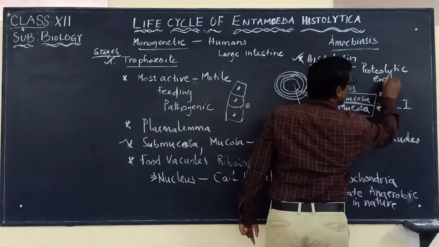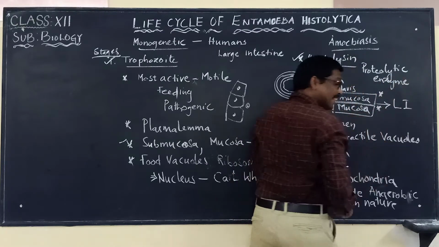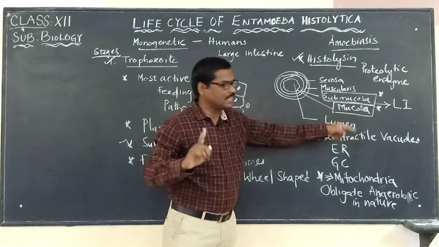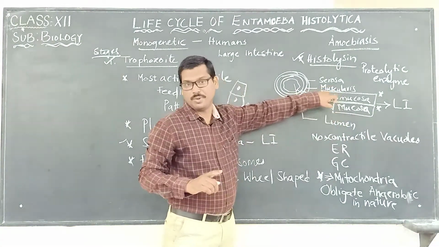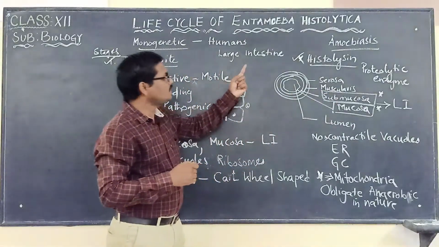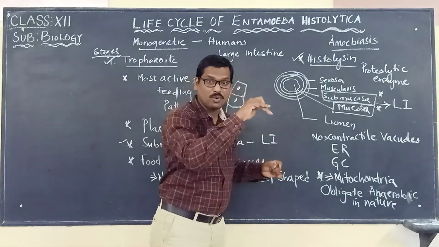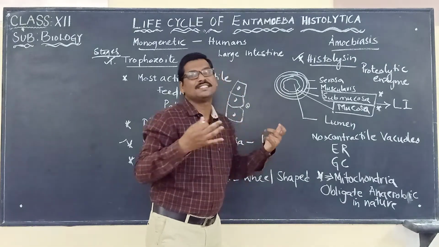It is a proteolytic enzyme which can digest the mucosa and submucosa, so that Entamoeba histolytica penetrates inside into the submucosa and mucosa. There it starts multiplying.